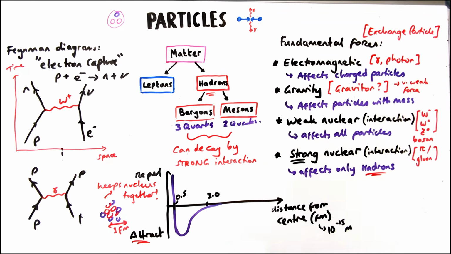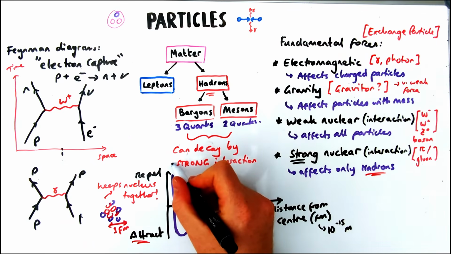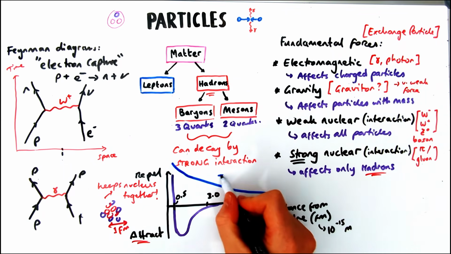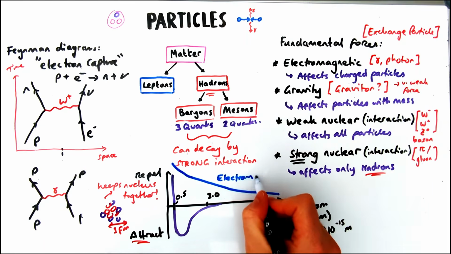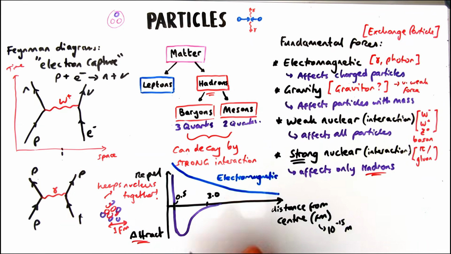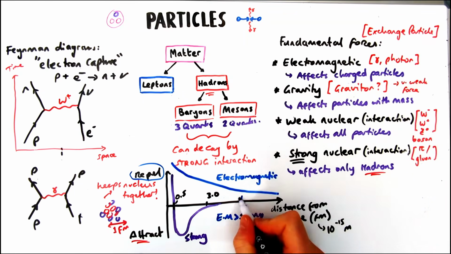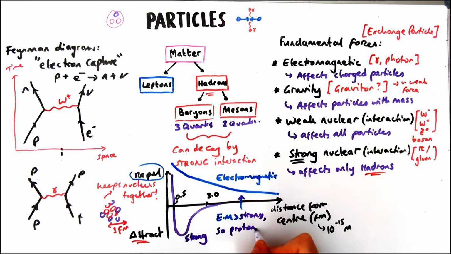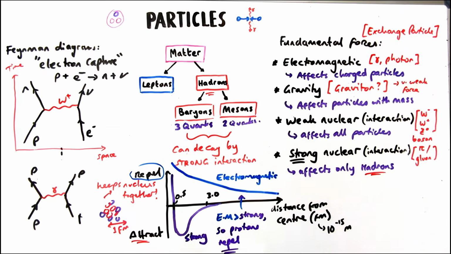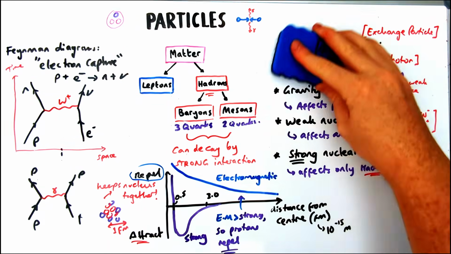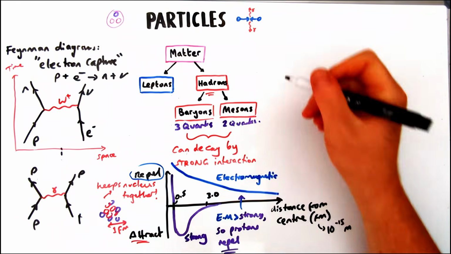Now, you might be asking, well, what about the electromagnetic or electrostatic force repelling those protons? Well, that is at play as well. However, at those really, really small distances, the strong nuclear force is bigger. However, the bigger the distance you get, the electromagnetic force becomes bigger than the strong nuclear force. So that explains why, if you have really big nuclei, they don't really survive for very long. They repel really quickly, so it usually decays or could undergo fission, and you don't get really big nuclei. There is an upper limit on how big a nucleus can be.